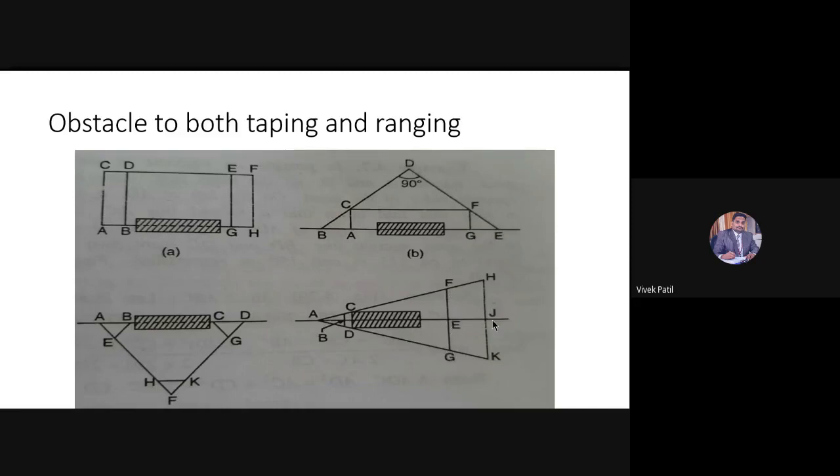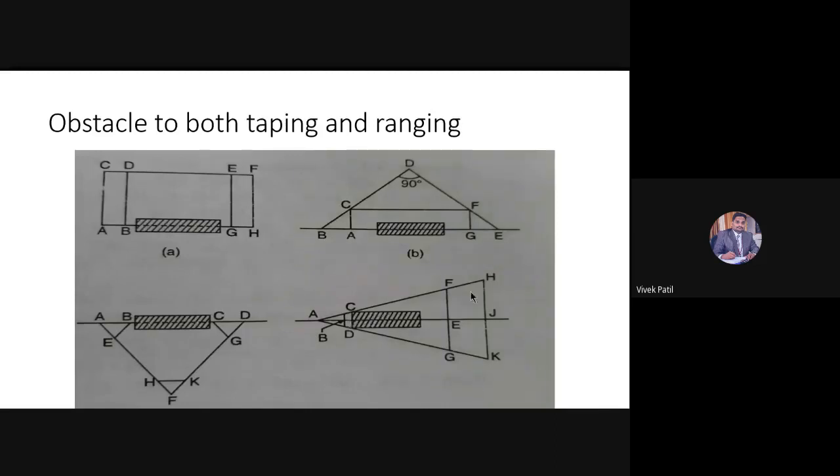Similarly, if I want to mark the point J on the line HK, what constant do I have to multiply with CB? N dash. If I multiply CB with N dash, then at the distance I get, I will mark the point J. All are proportional to the triangle ADC. All three triangles are proportional triangles, because the constants we have used are constants of the basic triangle ACD.